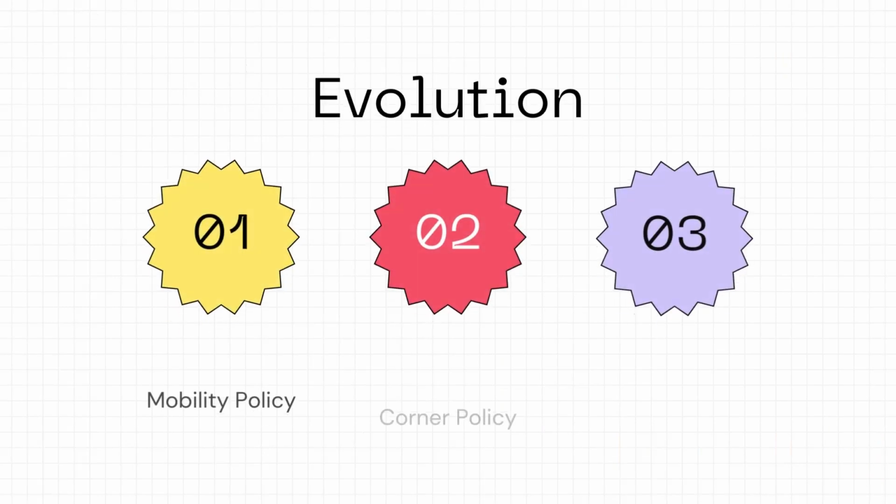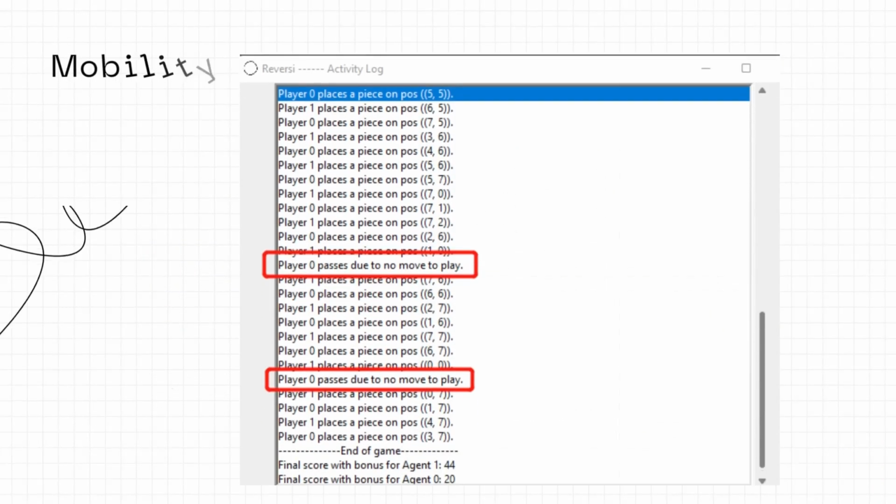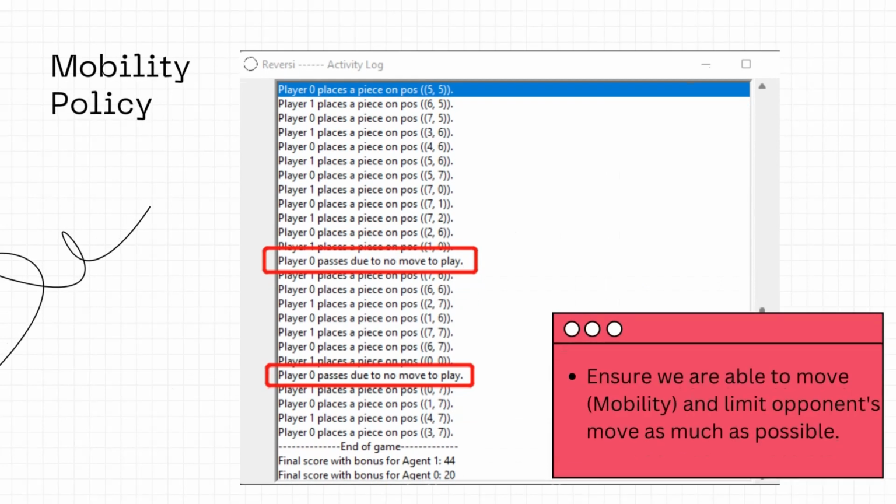Generally, we have considered 3 policies. Let's look at 2 of the scenarios. The main objectives in the opening and middle games is to ensure that we are able to move and limit the opponent's move as much as possible. When the mobility is low, it may be exploited by the opponent and force us to make bad moves. By having the mobility policy, we are able to gain more advantage.